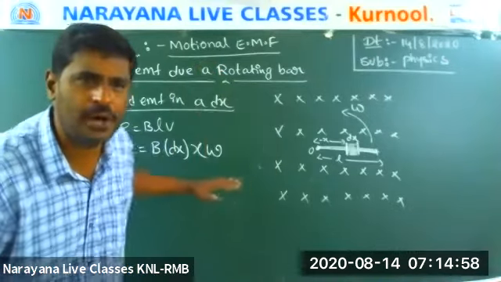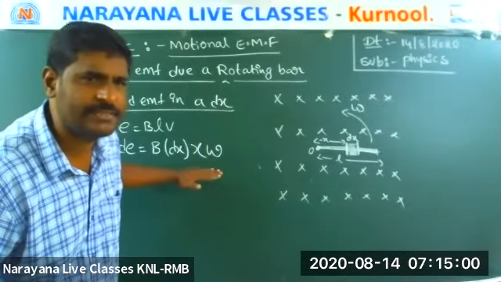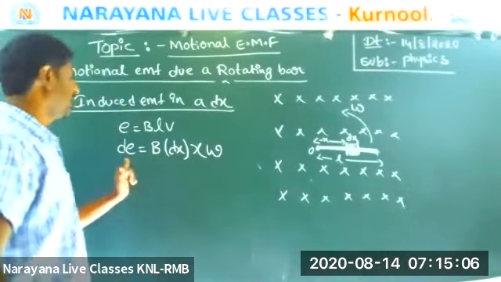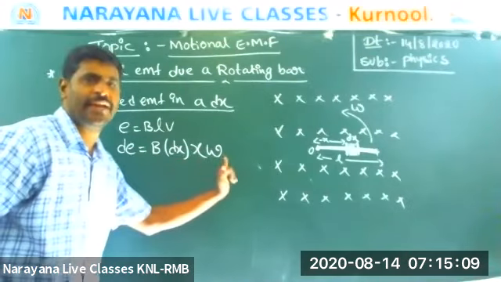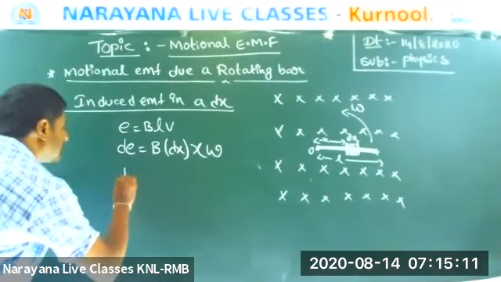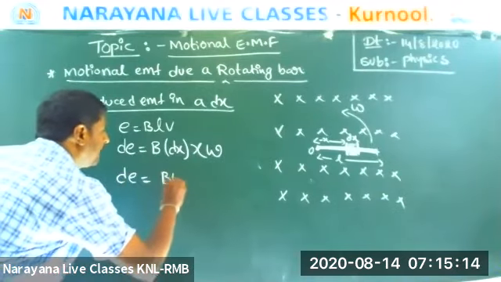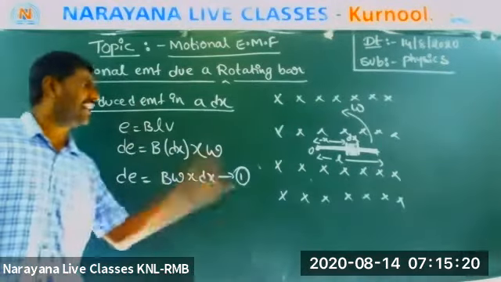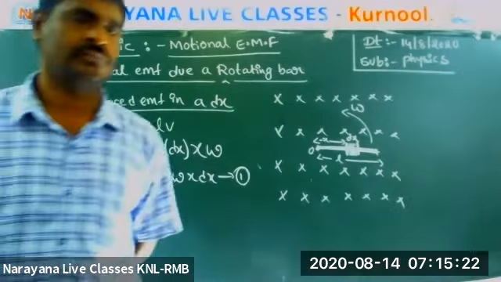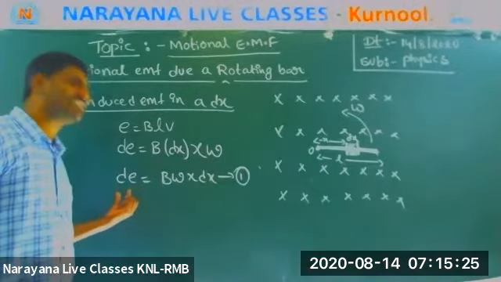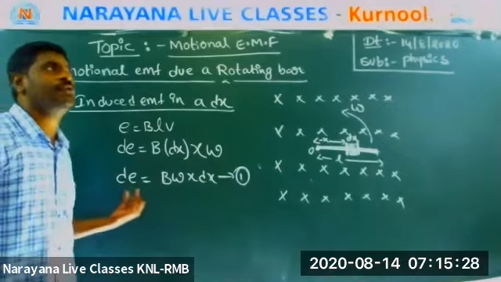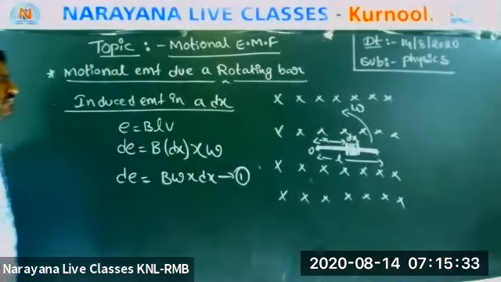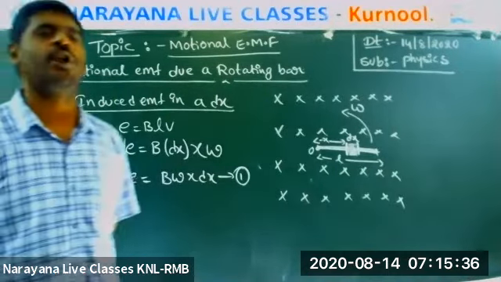Anyone has doubt up to now? Karthik? Is everyone understood? So dE is equal to B V dx, and now this can be written as dE is equal to B omega x dx. This is equation number 1. B omega x dx. What is this? Anyone can tell me the answer? EMF induced in a small portion.